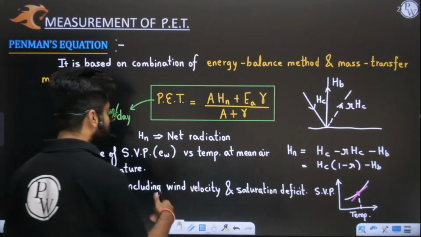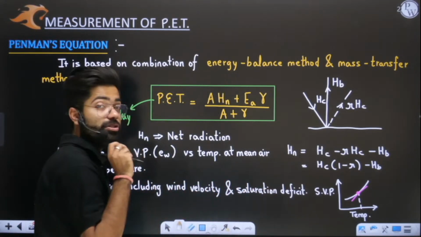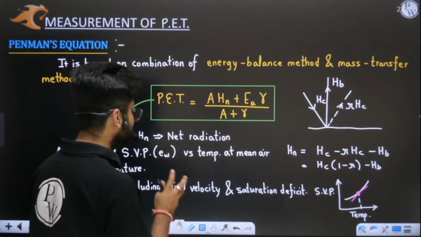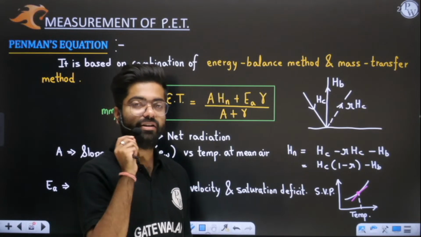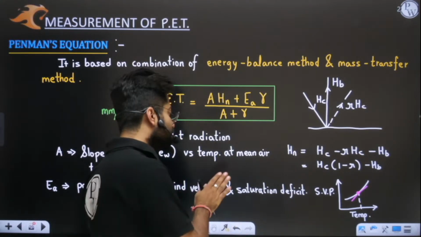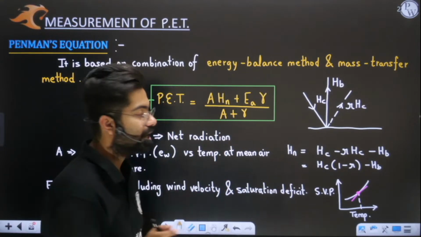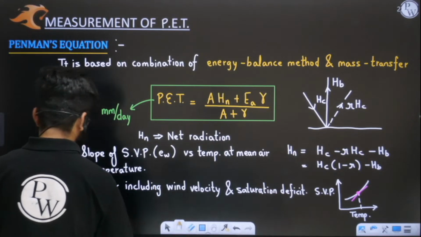You all should understand this fact: wind velocity and saturation deficit also influence evapotranspiration. If wind velocity is higher, then obviously your evapotranspiration will be more. If saturation deficit is more, then also evapotranspiration is going to be higher. So EA is a parameter including wind velocity and saturation deficit.